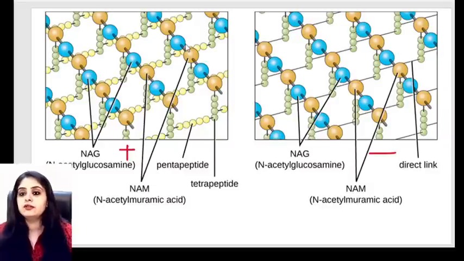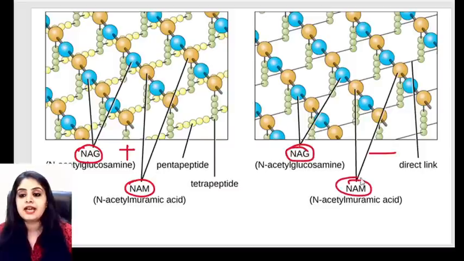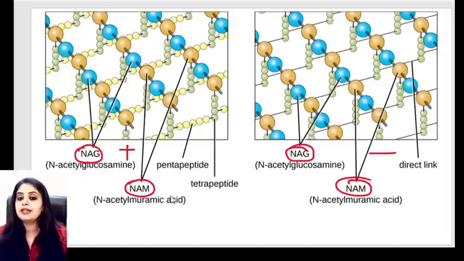Now first I'll tell you the similarities. This also has something called NAG and NAM, and this also has something called NAG and NAM. Means N-acetyl glucosamine and N-acetyl muramic acid is over here. N-acetyl glucosamine and N-acetyl muramic acid is over here. So both of them are present in a gram positive and a gram negative cell wall.